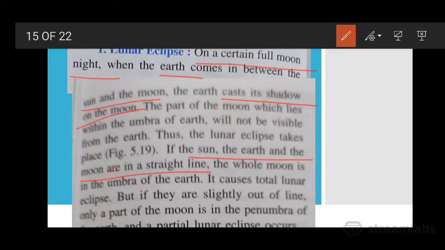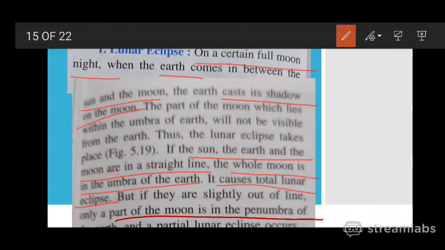When the earth is in between the sun and the moon, the whole moon is in the umbra of the earth, and it causes a total lunar eclipse.